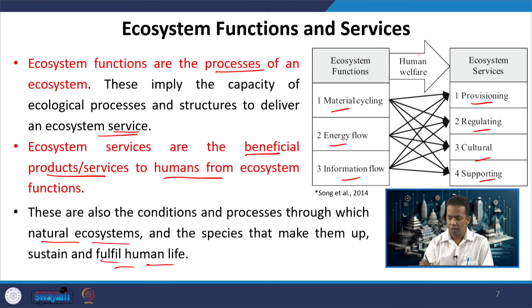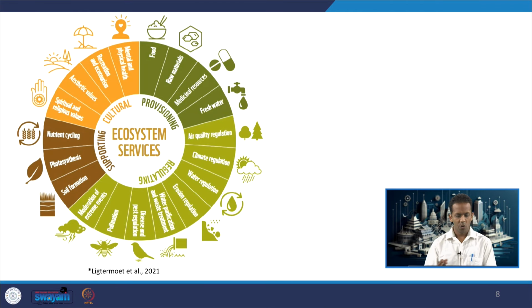As you see on this arrow which connects ecosystem functions to ecosystem services, it is written human welfare. So, when we talk about services, it is mainly with reference to human beings and the benefits derived by human beings from different ecosystems. So, these are the different types of ecosystem services.